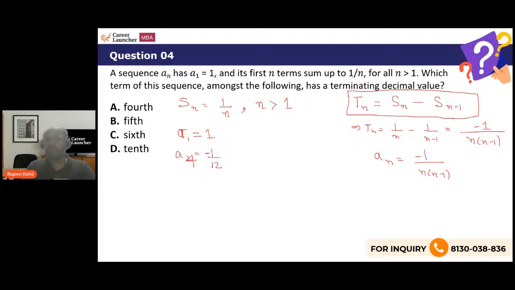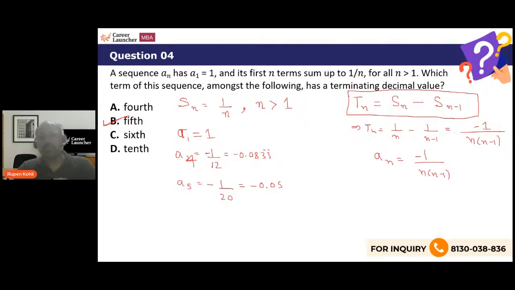Now this is not terminating. We know this is 0.083333, not terminating, right? A5, the fifth term, will be minus 1 over 5 into 4, 20. Yes, this is terminating. This is the answer, right? 1 over 20 is 0.05. So minus 0.05 is the fifth term, and the fifth term is terminating, right? 6 and 10 will not be terminating. The sixth term will be 1 upon 6 into 5, 1 upon 30 with a minus sign, non-terminating. The 10th term, 1 upon 90, 10 into 9, also non-terminating.